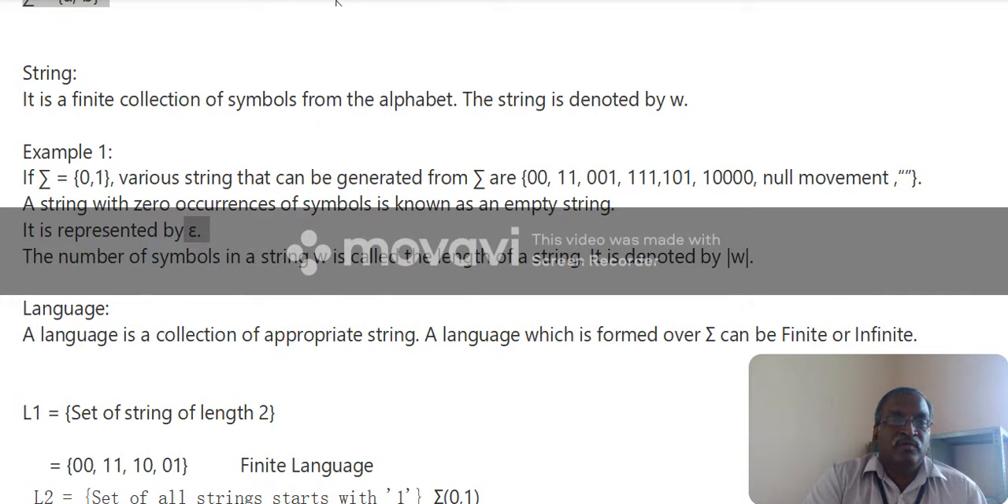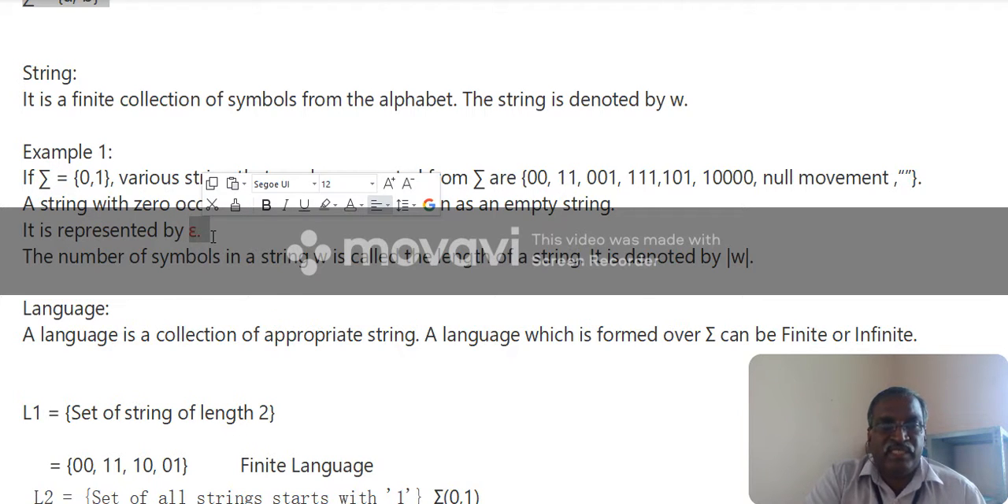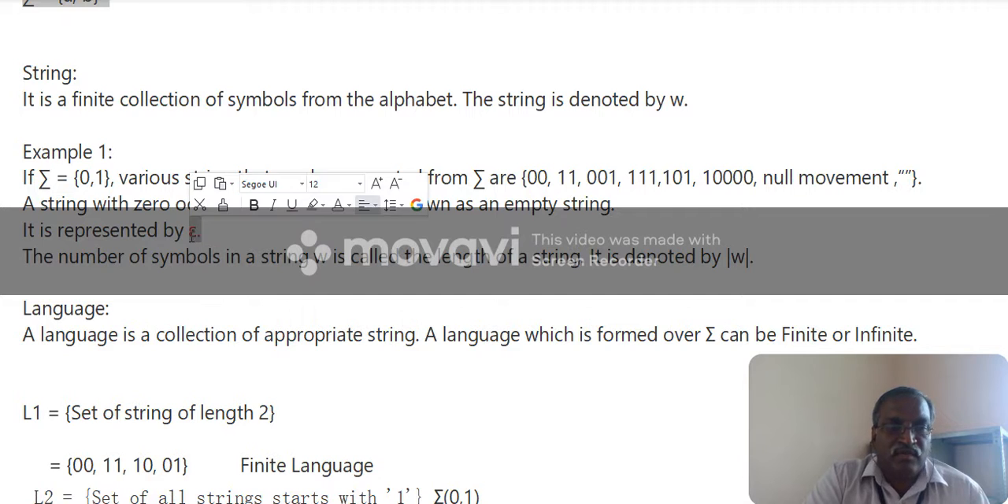A null move is moving to another state without consuming any input. I told you that previously. Suppose Q0 is one state. After consuming an input symbol, it moves to some other state, say Q1. Without consuming an input, it can also move to some other state. That is the empty string, denoted by epsilon. We will discuss epsilon later.